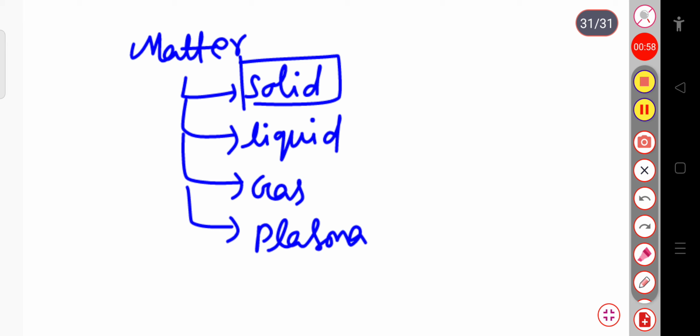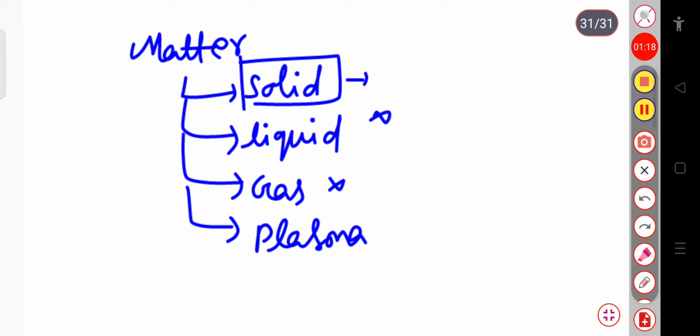I will tell you. First of all, let me tell you, solid has a definite shape and fixed volume, but liquids have no definite shape but have a fixed volume. But gases don't have a definite shape and they don't have a fixed volume.